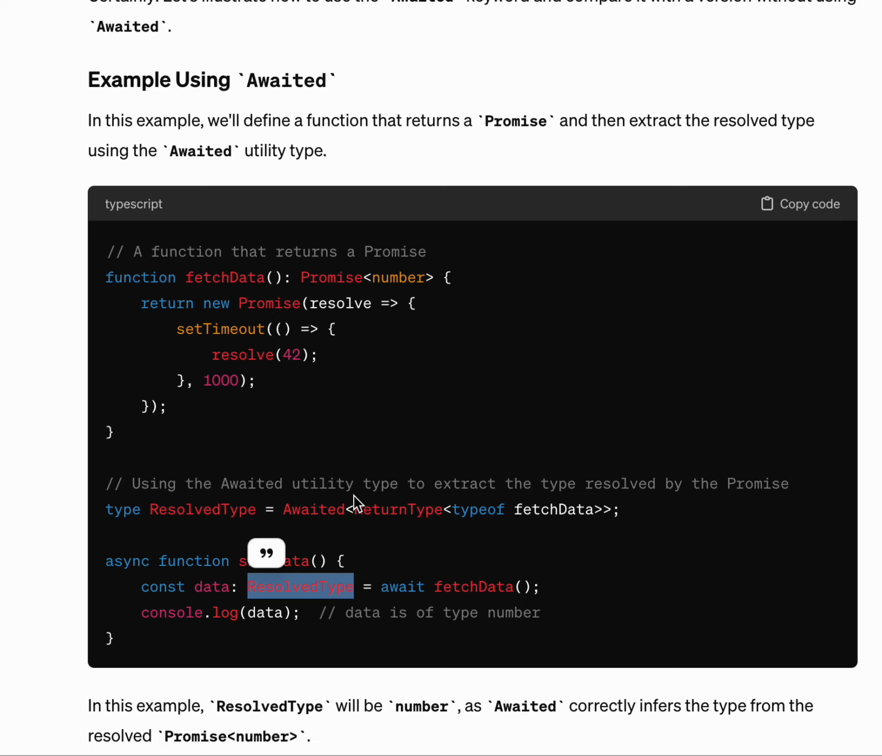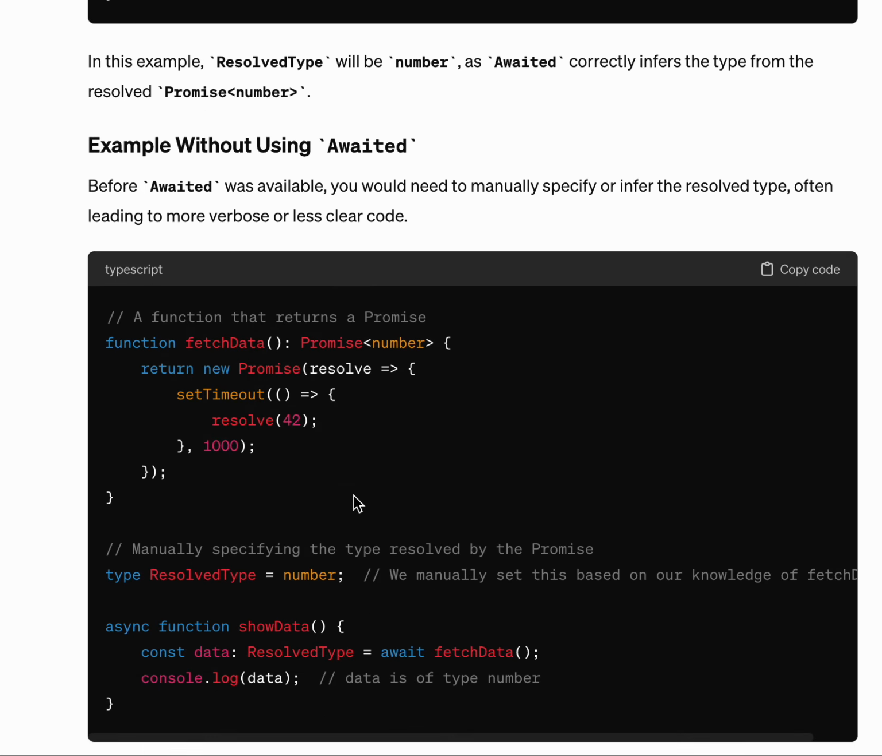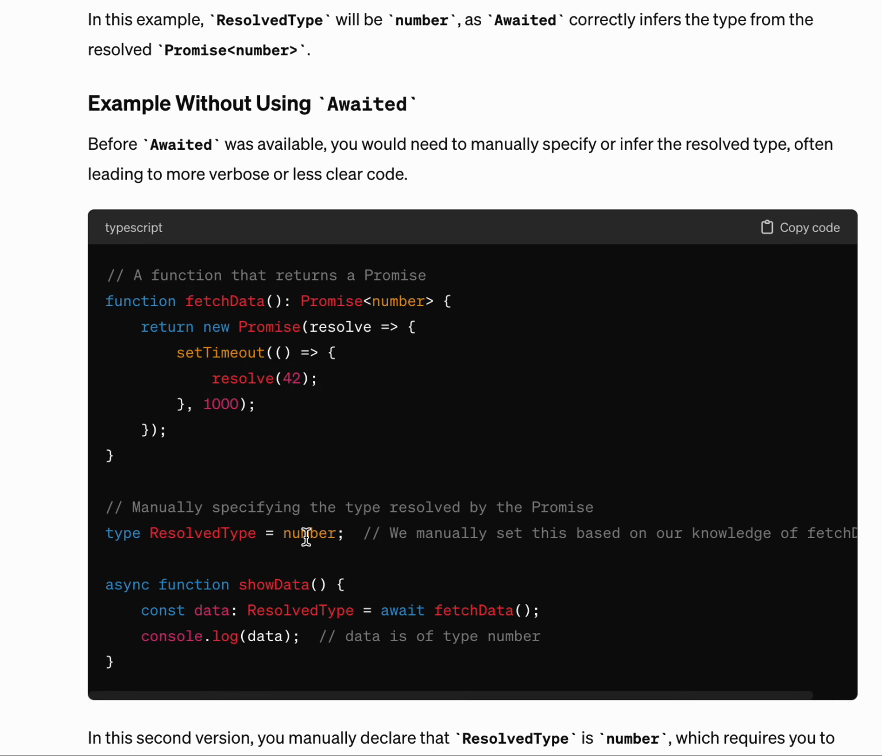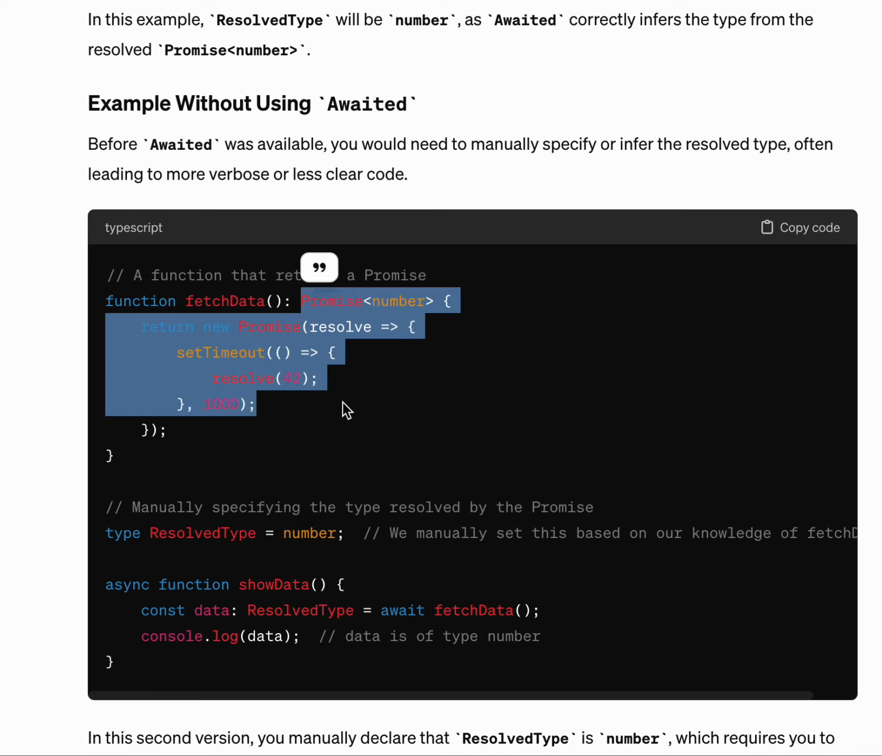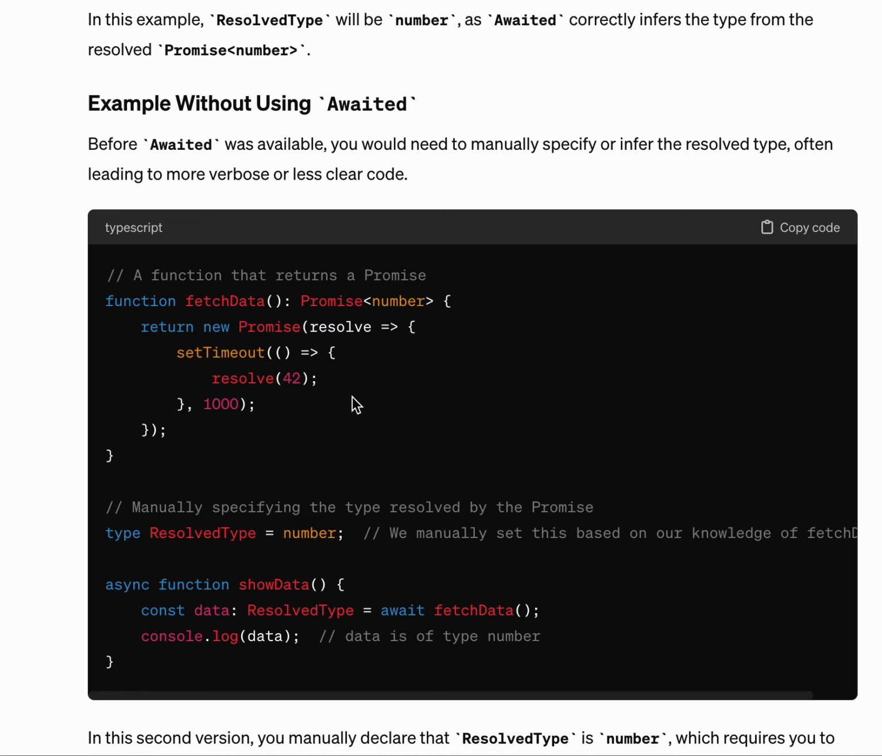What were developers doing before Awaited was introduced? They were using the return types manually. So this is the developer writing number, which could be error prone if they guess the type wrong. So if there were multiple promises, if there was a promise chain, there could be confusion as to what will be the eventual return type, and it might not be a number.